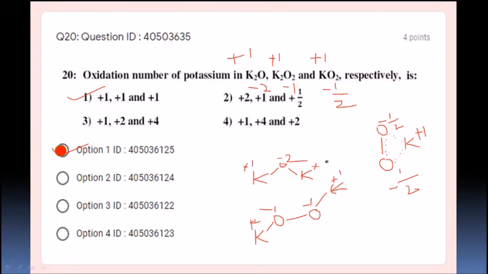1 1 1. What is the oxidation state of potassium in all these three compounds? It is straight away plus 1 1 1. So the option number 1 is correct option, students.